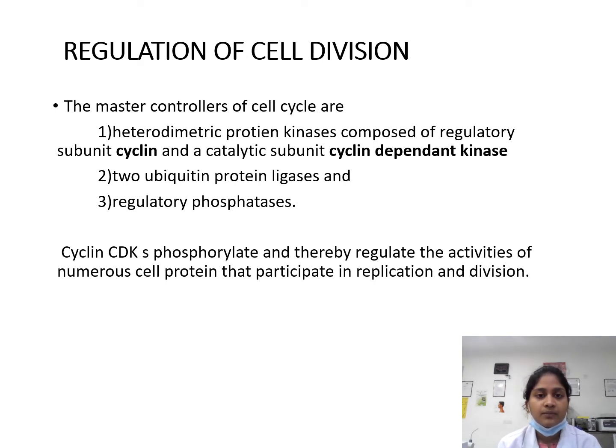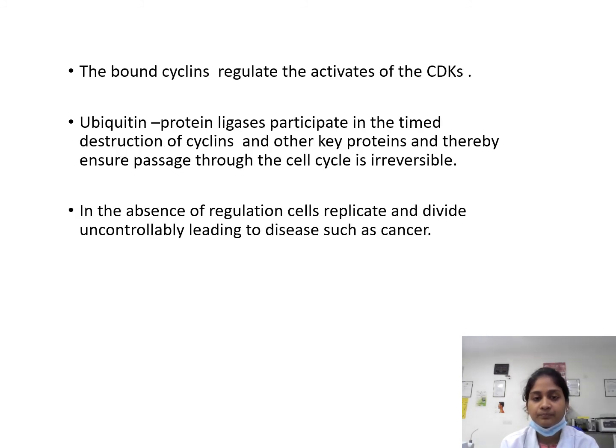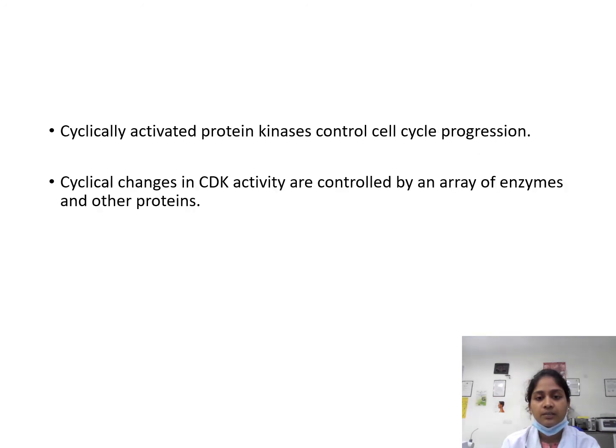Next, coming on to the regulation of cell division. The master controllers of the cell cycle are the heterodimeric protein kinases composed of a regulatory subunit, cyclin, and a catalytic subunit, cyclin dependent kinase, two ubiquitin protein ligases, and regulatory phosphatases. These are the main regulators of cell division. The bound cyclins regulate the activities of the CDKs. Ubiquitin protein ligases participate in the timely destruction of cyclin and other proteins and thereby ensure passage of the cycle is irreversible. In the absence of regulation, cells replicate and divide uncontrollably, leading to diseases such as cancer.